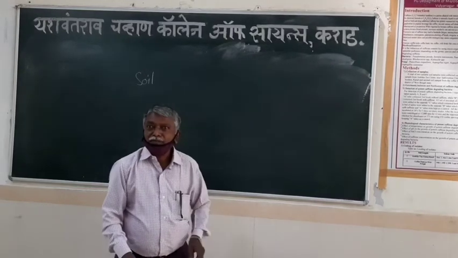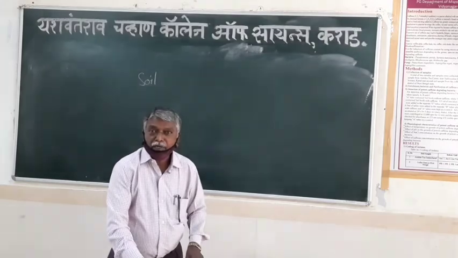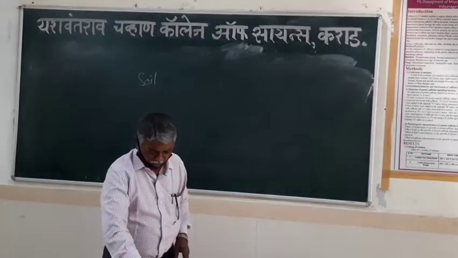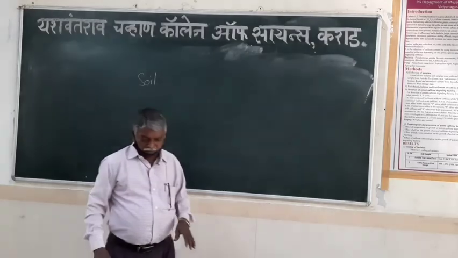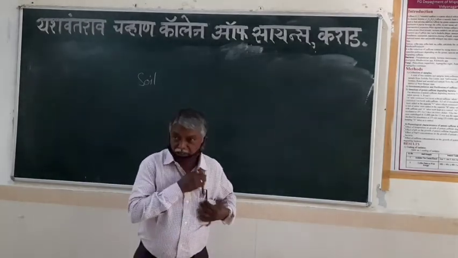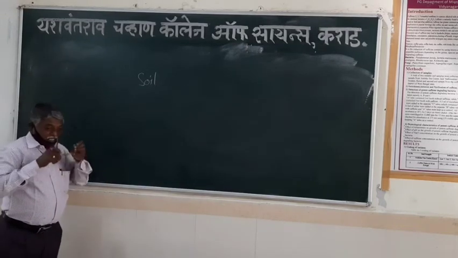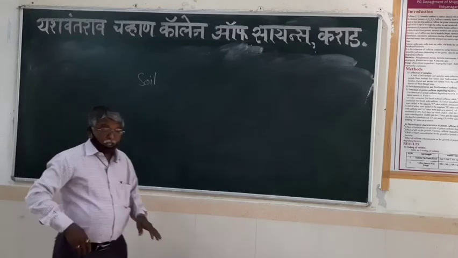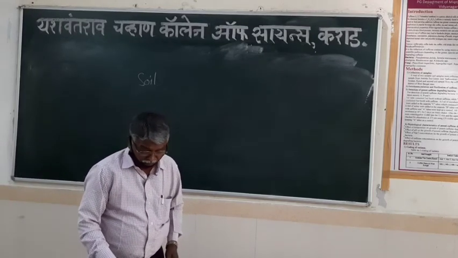Good morning to all. We are discussing paper number 12, BSc 3 Microbiology, semester 5. The name of the paper is Agriculture Microbiology, and in that we are studying these 4 units. Out of these 4 units, the first unit is soil microbiology.